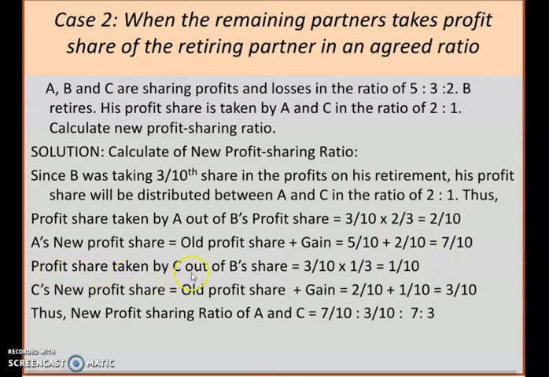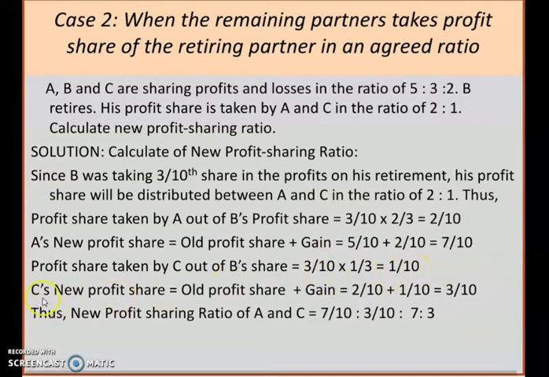Same way you have to do for C also. Profit share taken by C out of B's share. B's share is 3/10. Out of this, C is going to take 1/3. How did you get this? It is mentioned in the question, 2:1. So C is taking one part of that share. So 1/3. Cutting and putting it in the simplest form, you will get 1/10.